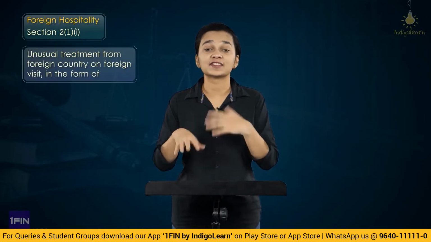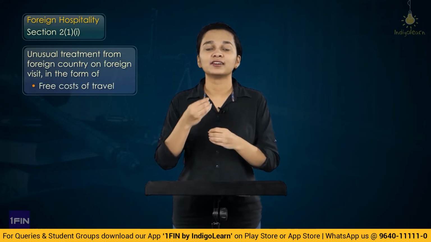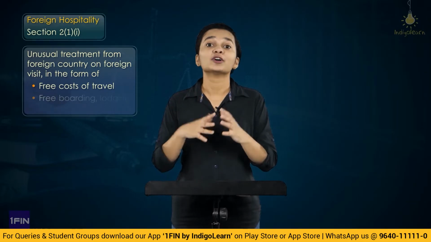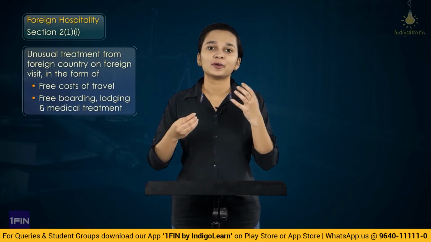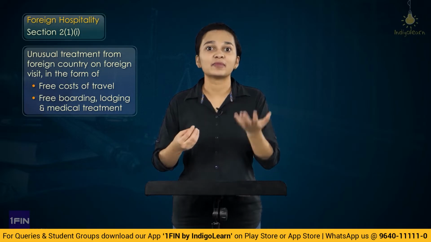After this, we have understood the concept of foreign hospitality, wherein any person receives some unusual treatment from foreign countries on a foreign visit. It could be in the form of free cost of travel or free boarding, lodging and medical treatments.